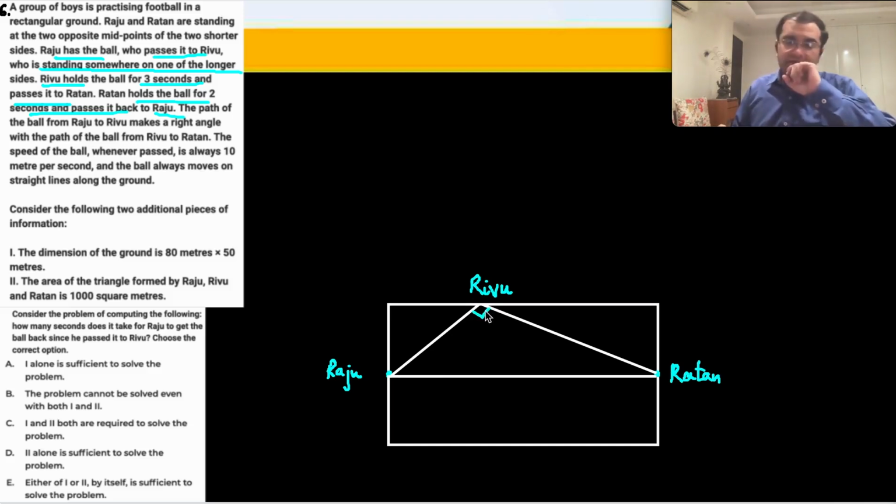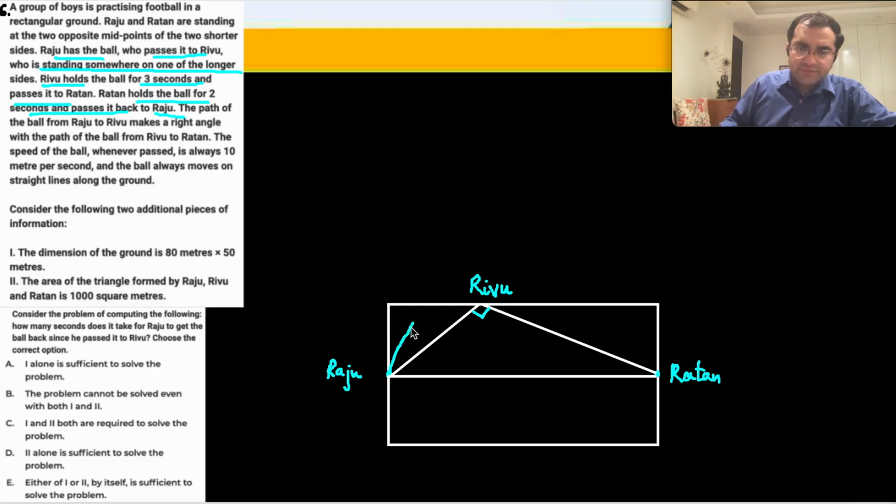Now this part we can understand as such that if you take a circle with this line Raju to Ratan as diameter, then applying the angle in a semicircle property, let's say your circle will be something like this.